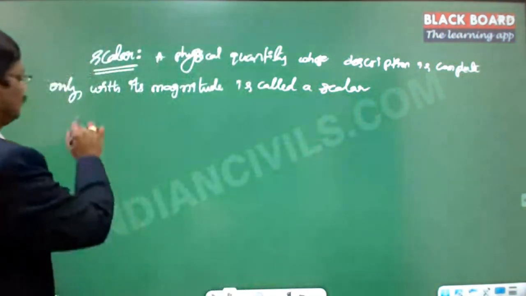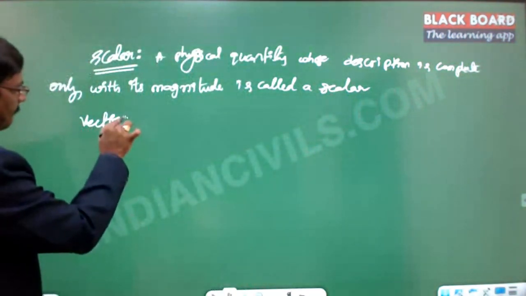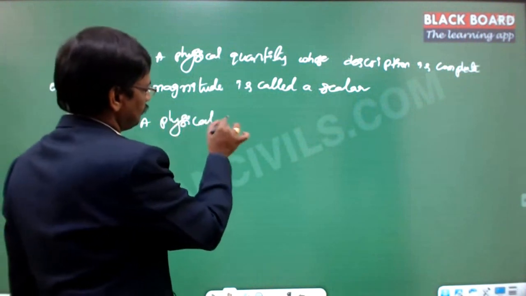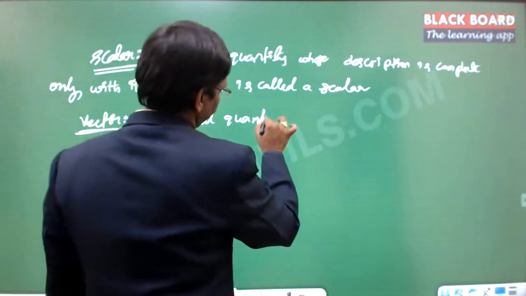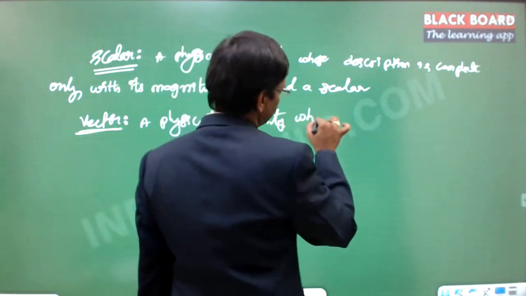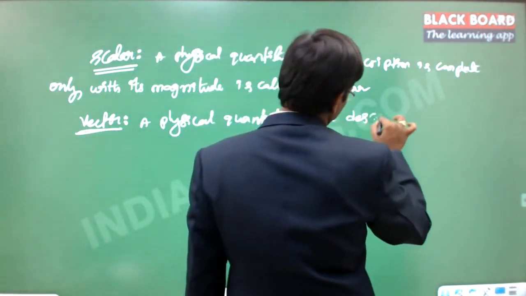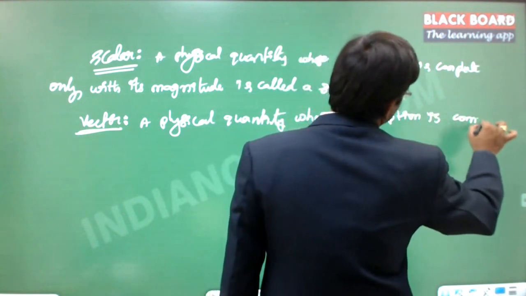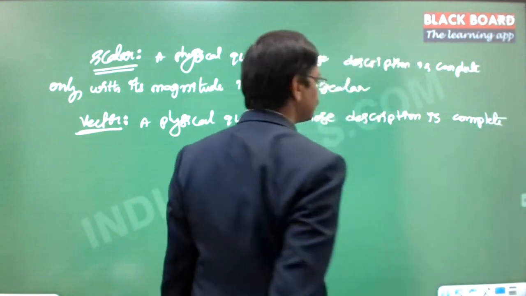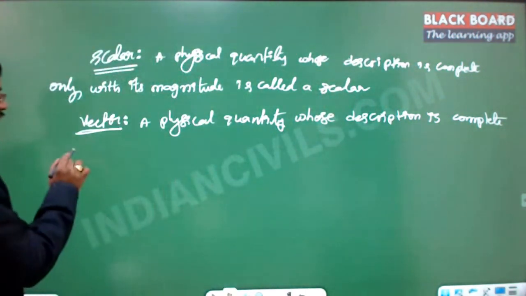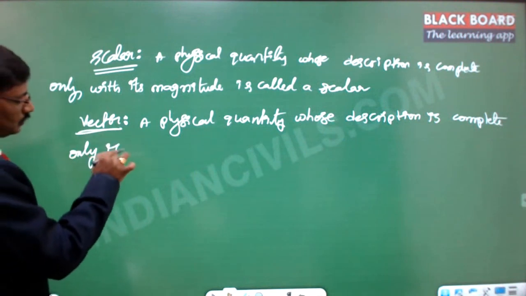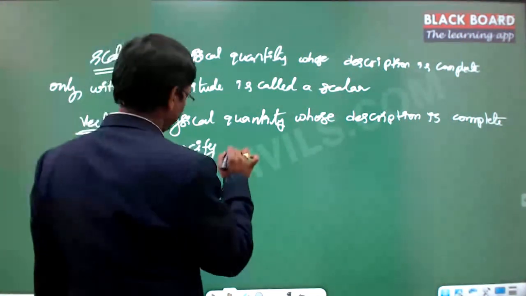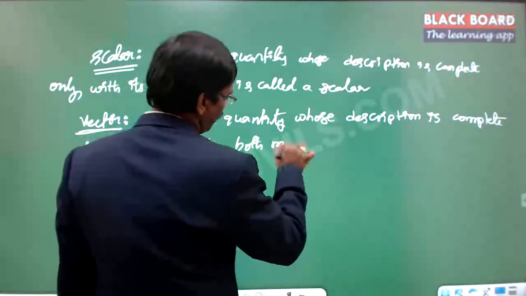And the second one, the vector, is a physical quantity whose description is complete only if we specify both magnitude and direction.